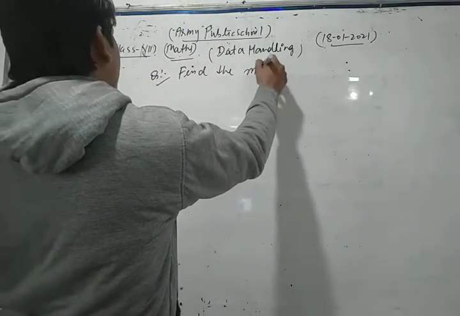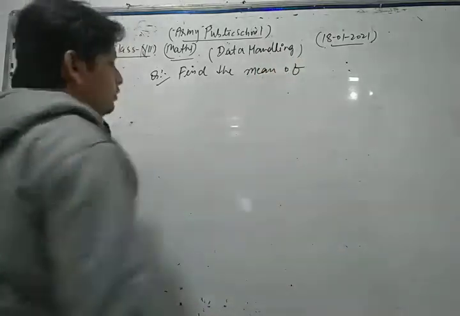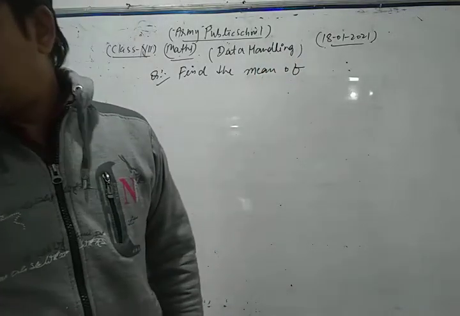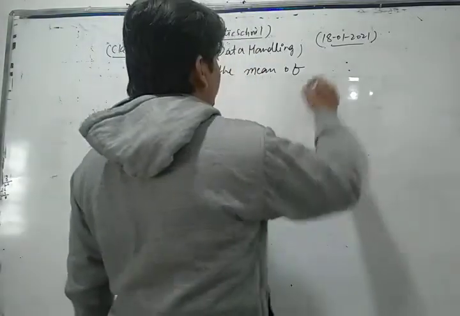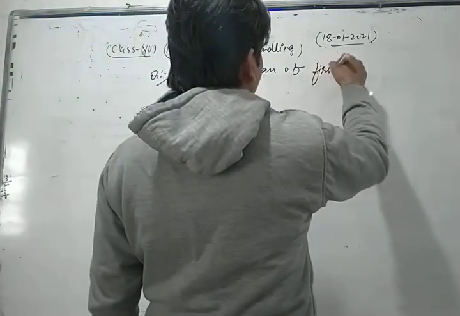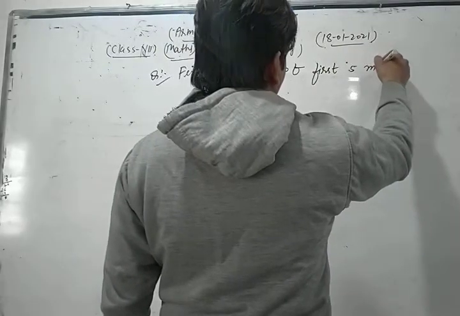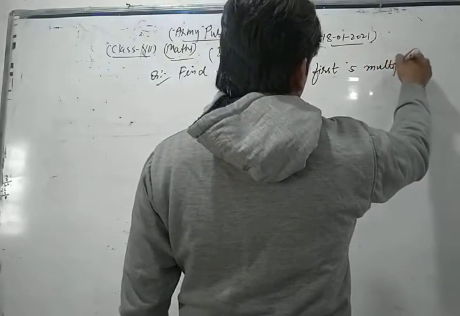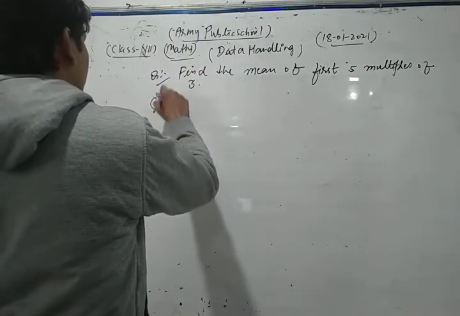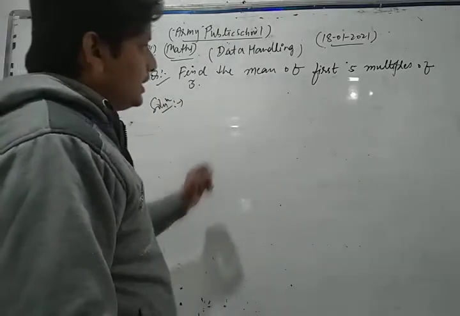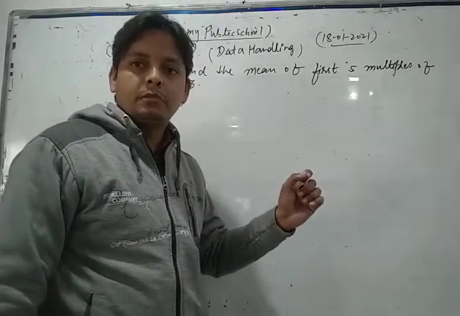Find the mean of first 5 multiples of 3. Let's see its solution. So first of all, we find what the first 5 multiples of 3 are.